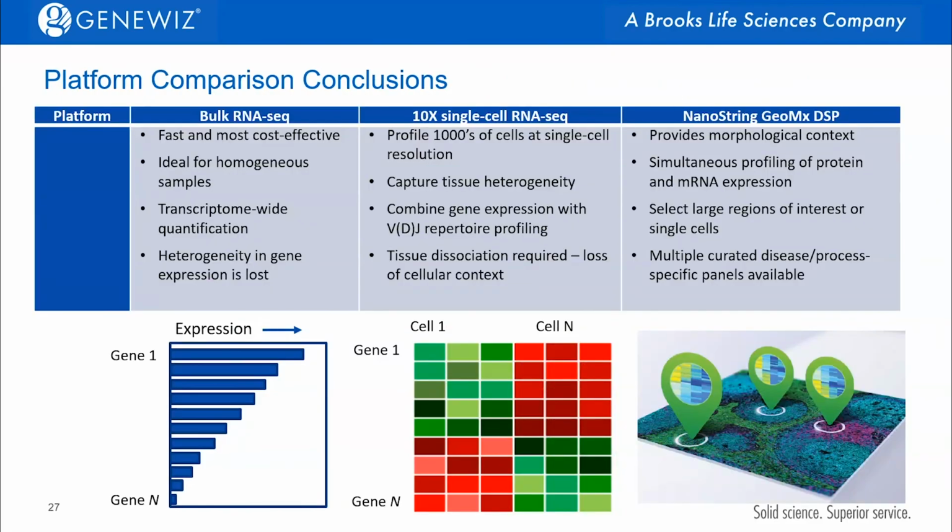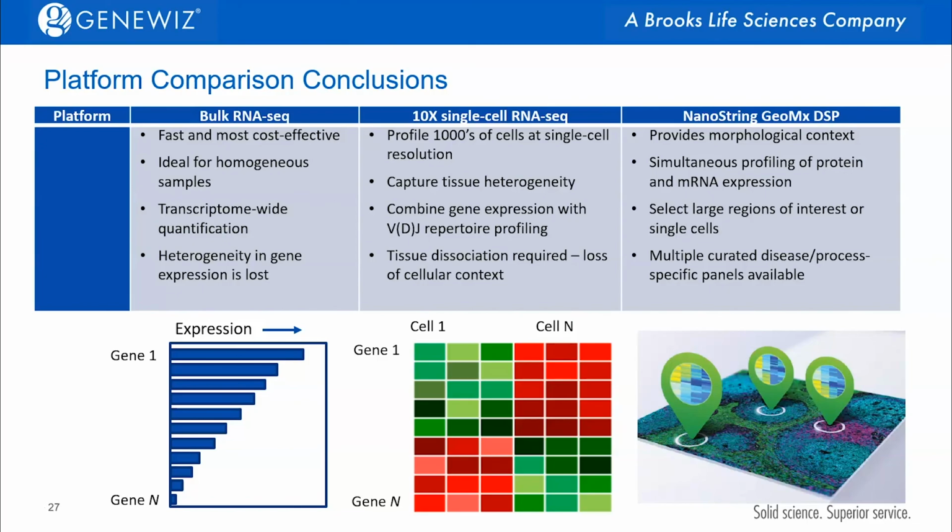So what that means is that bulk RNA-Seq, while being fast and most cost-effective, is really ideal for homogeneous samples only. We'll get transcriptome-wide quantification, but we lose all heterogeneity. The single-cell RNA-Seq option allows us to profile thousands of cells with single-cell resolution, which is good for capturing heterogeneity, doing combined gene expression with a VDJ repertoire profiling, and including DNA information with ATAC-Seq, but we lose all cellular context. So we'll get a good idea of what all of those cells look like, but we won't know what's adjacent to where.